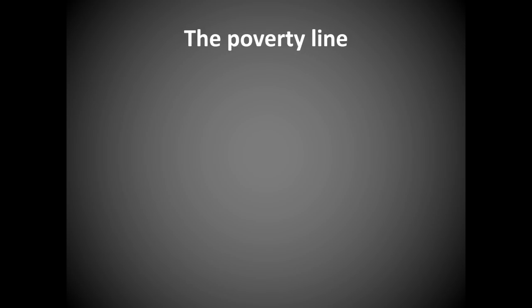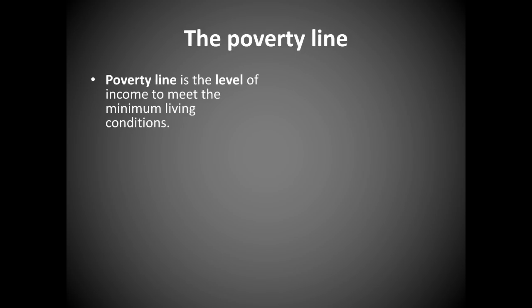The poverty line. Poverty line is the level of income to meet the minimum living conditions. So, every individual will be earning a certain amount of income. There should be a minimum earning of every individual so that he could meet his day-to-day living conditions, isn't it?